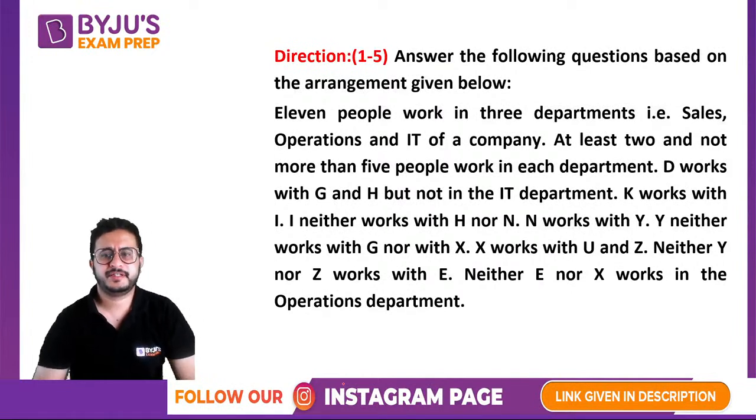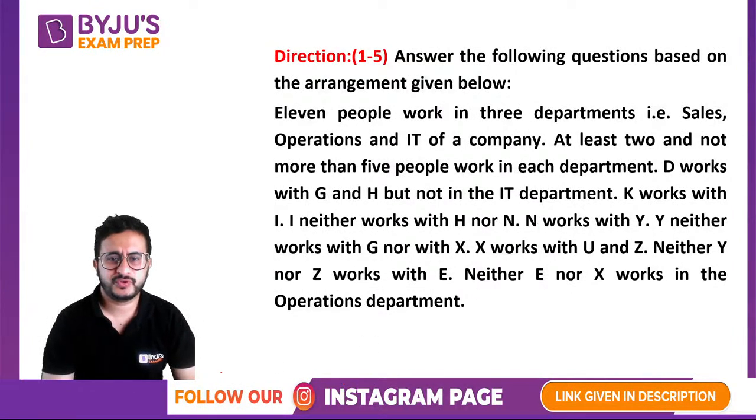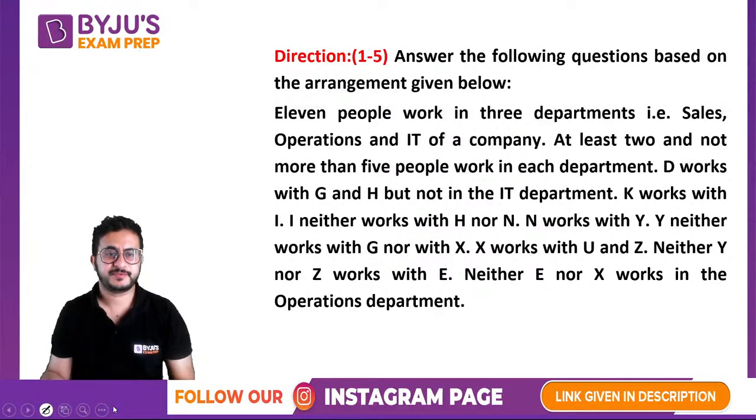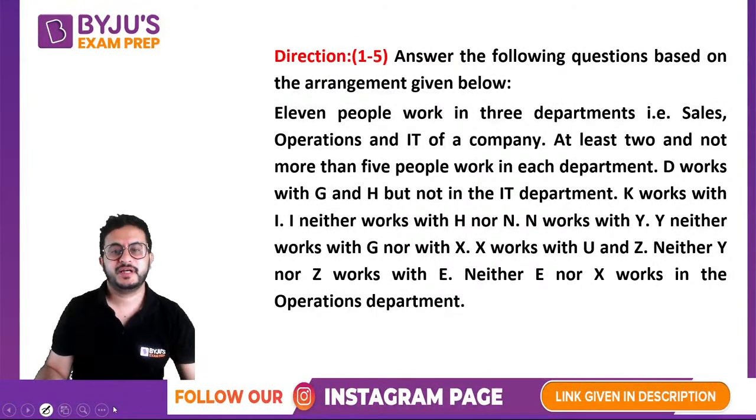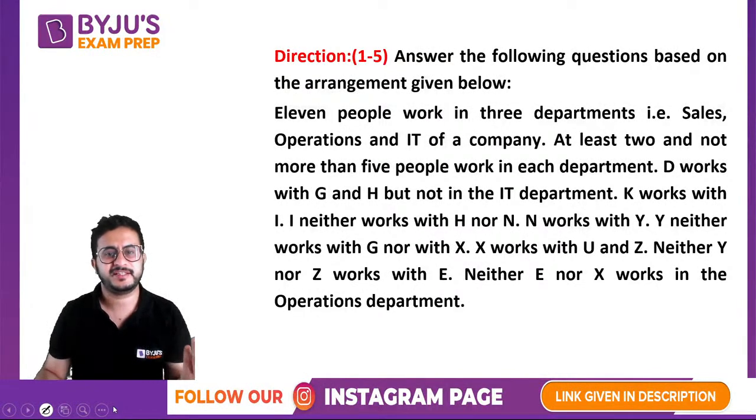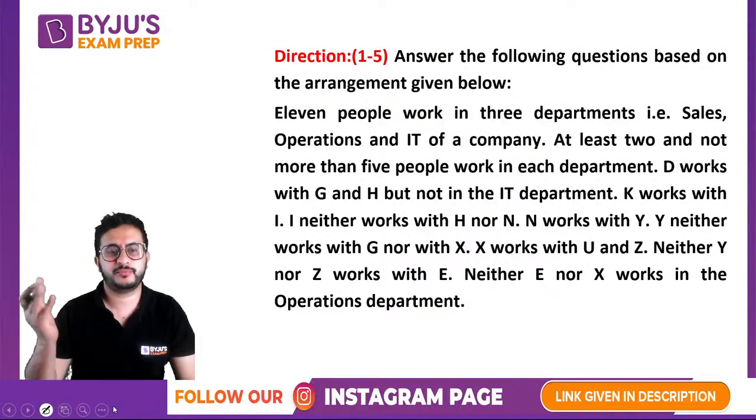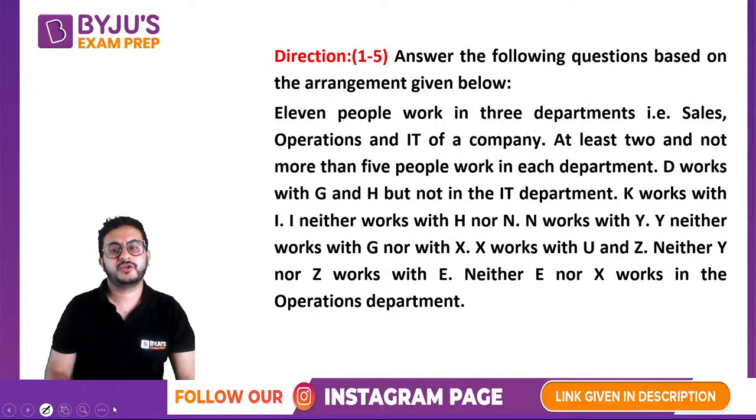So it says that at least 2 and not more than 5. Do you understand these terms? What does at least 2 mean and not more than mean? Because these are some things where people make mistakes. Like at least 2 will count 2 also, right? Some people think that at least 2 means 3 or more, but at least 2 means 2 or more. Similarly, not more than 5 means maximum up to 5.